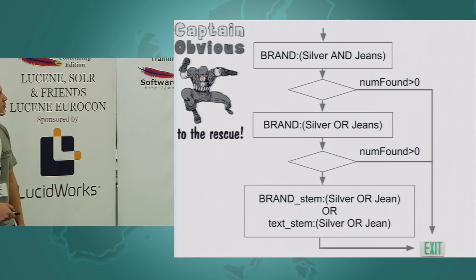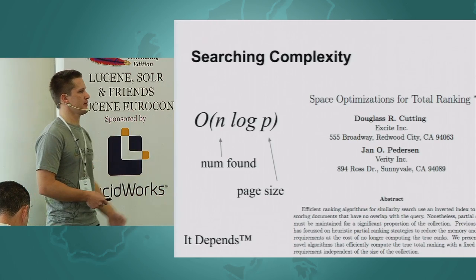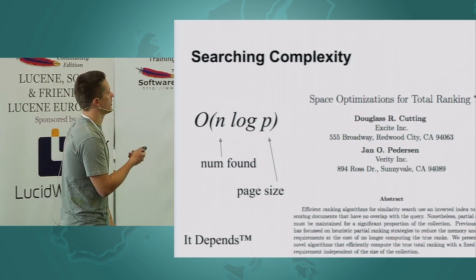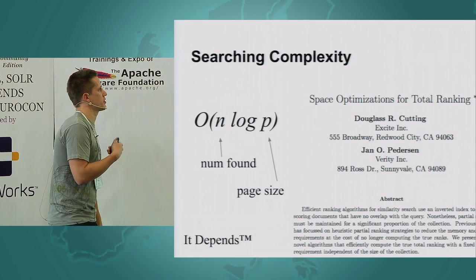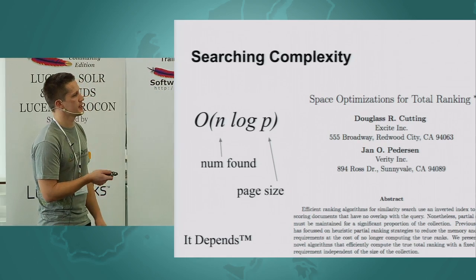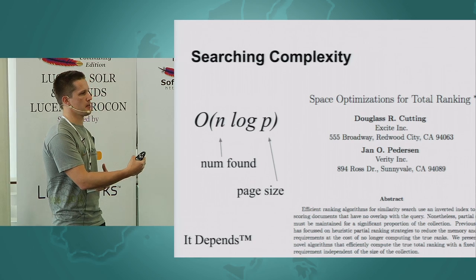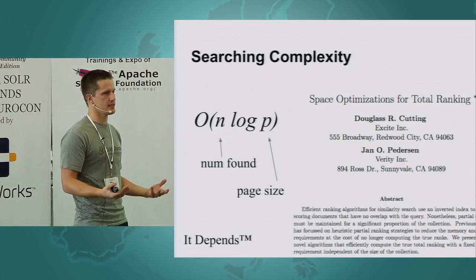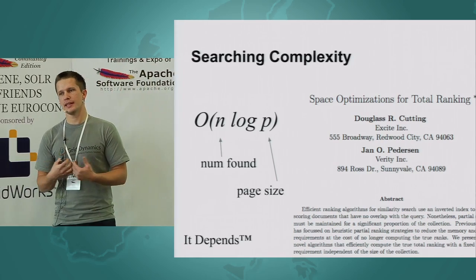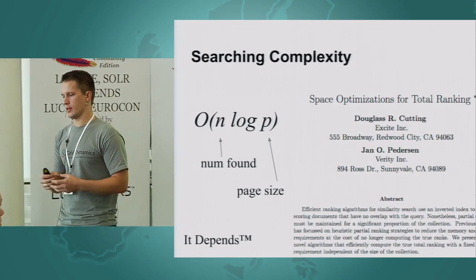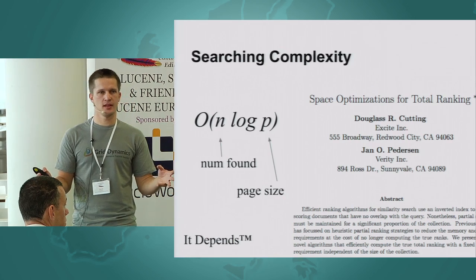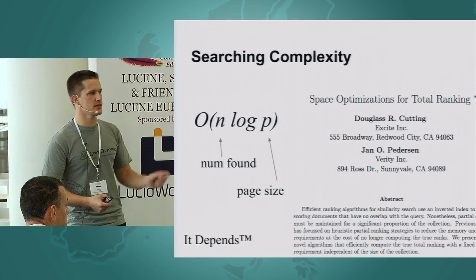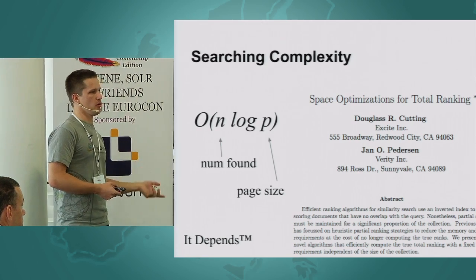But that's not absolutely right, because if we dive into theory again, we find this magic formula, an estimation of searching complexity. According to this formula, the searching complexity is linearly proportional to the length of the search result. It means that if we have an empty search result, we get it in a moment.